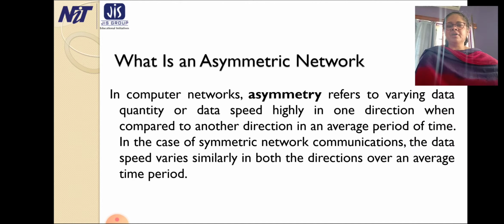In the case of symmetric network communication, the data speed varies similarly in both directions over the average time period. Recently, research effort for mobile ad hoc networks has been made.